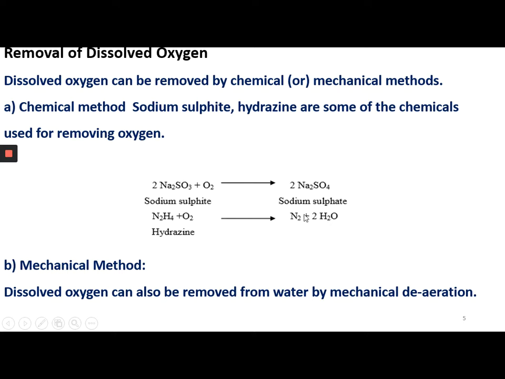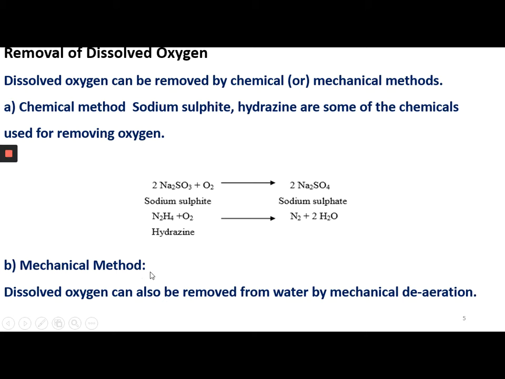Nitrogen is an inert gas. Once it comes into the water, it is evolved as nitrogen gas and does not react with the boiler material. So hydrazine is a suitable chemical additive to remove the dissolved oxygen present in the boiler. This is the chemical method of removing dissolved oxygen, because dissolved oxygen causes oxygen-type corrosion.